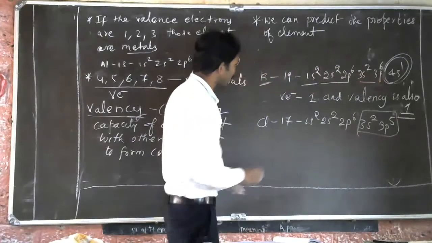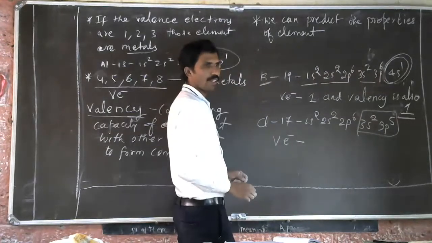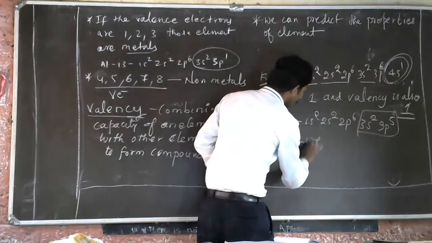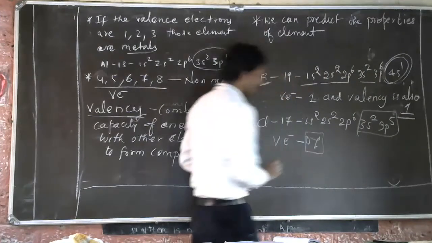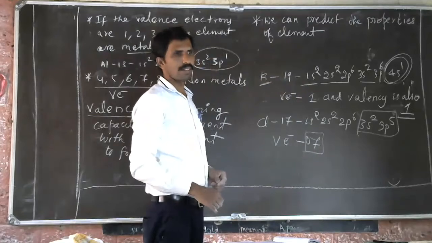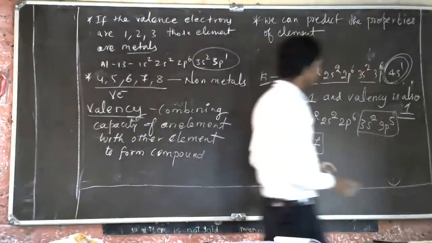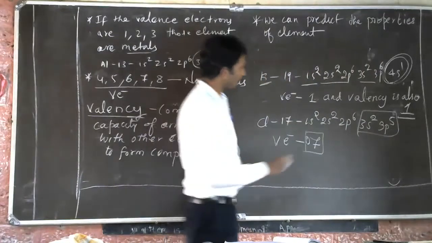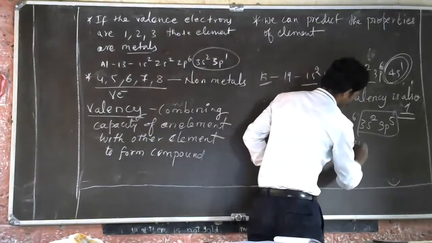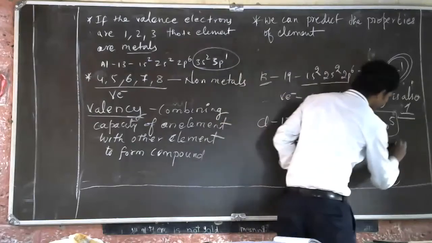What is the valence electron of chlorine? So 7 valence electrons. Understood? What is the valency then? Valency is 1.